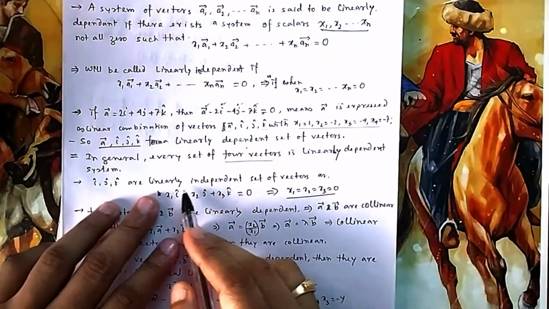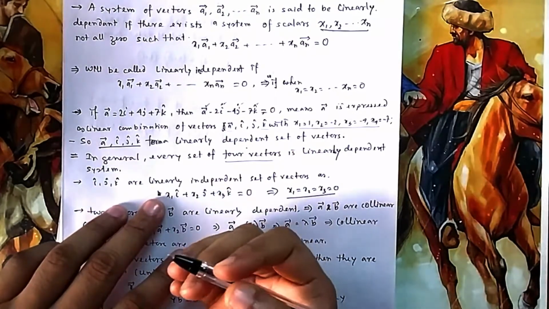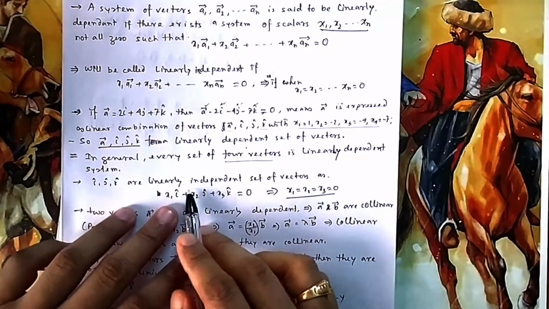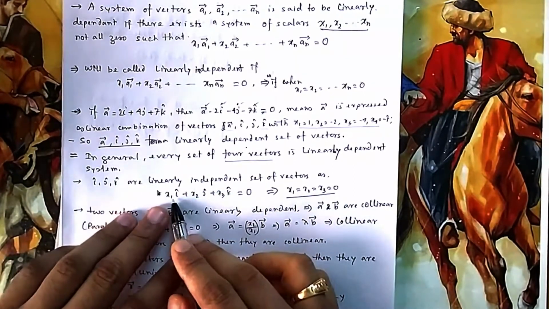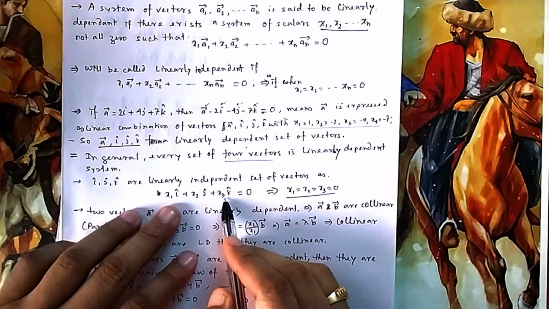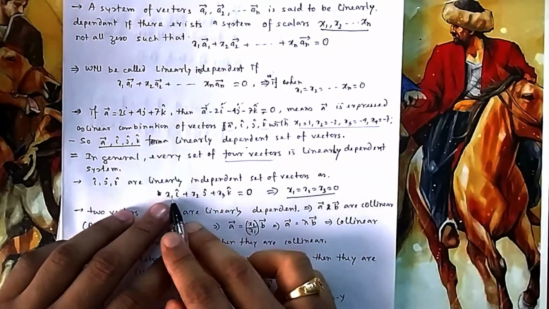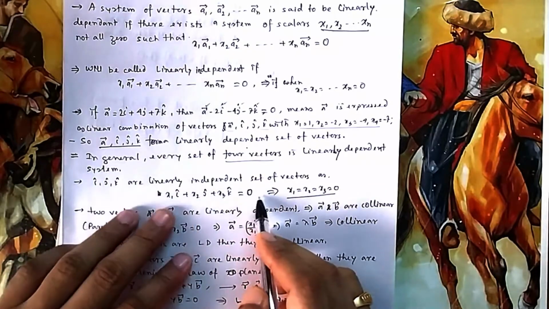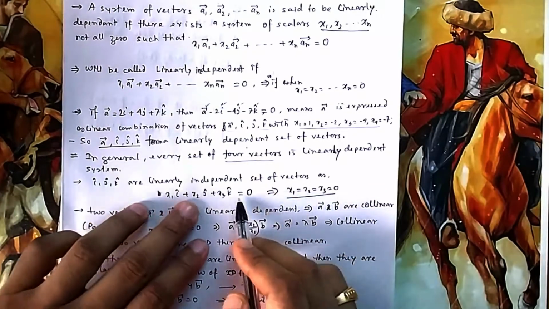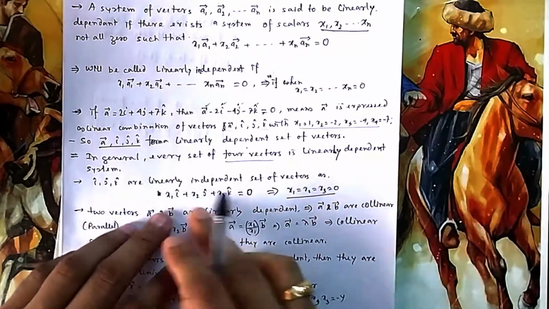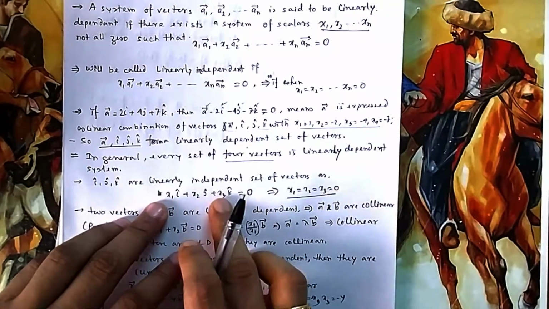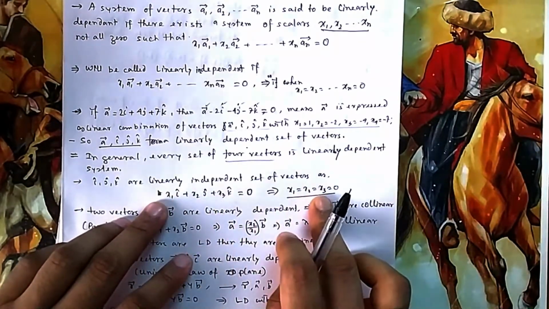Now suppose i, j, k. Now what about i, j, k? Are they linearly dependent or independent? So if you say i, j, k, I should be able to write x1 i + x2 j + x3 k equal to 0. When is it possible? Because i should be equal to i, j should be equal to j, k should be equal to k, there is no other way, so x1 should be equal to 0, x2 should be 0, that means all equal to 0. That means I cannot write any values of x1, x2, x3 except 0.